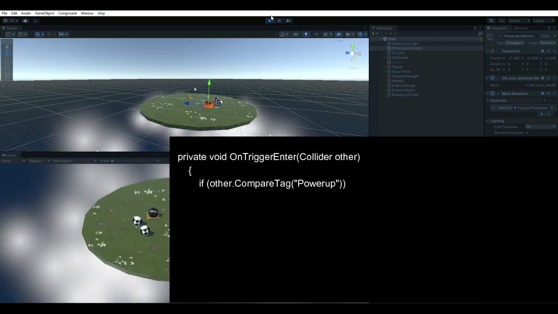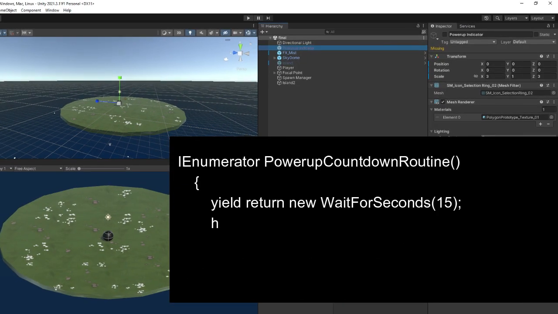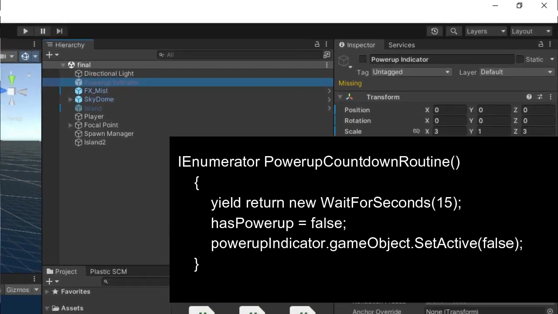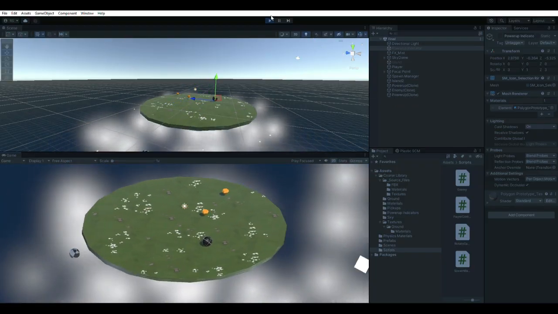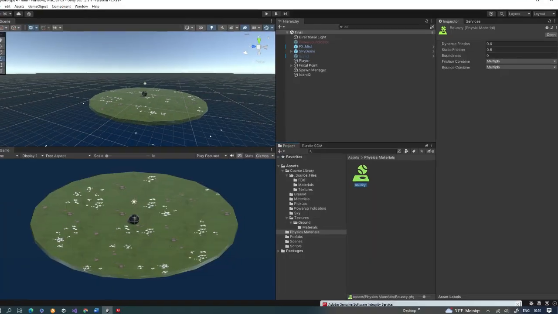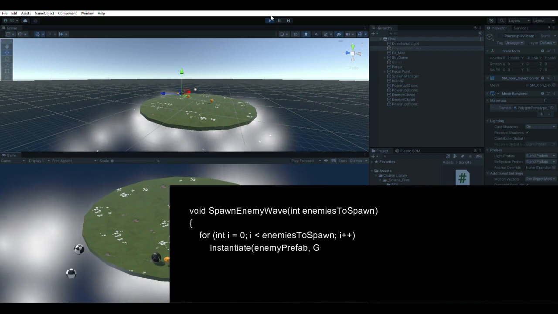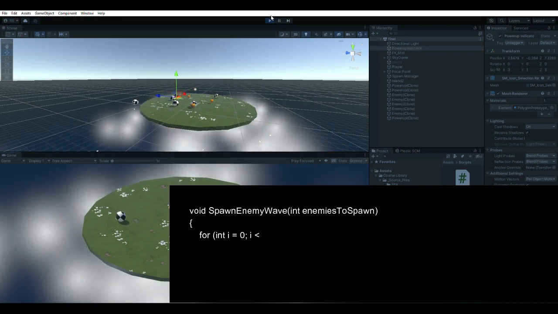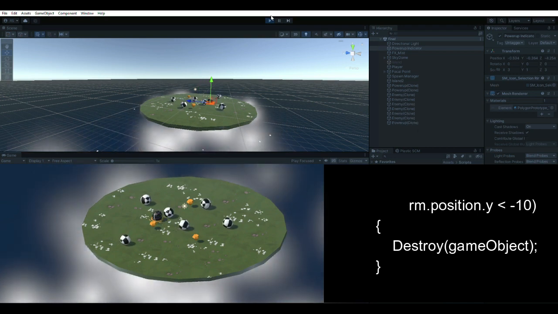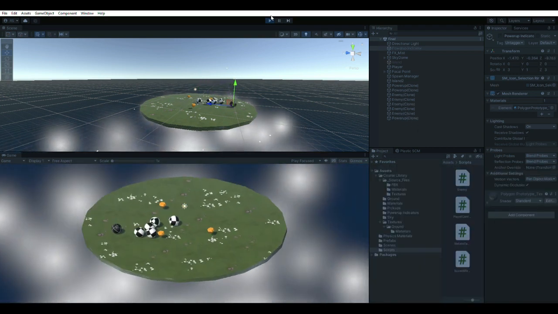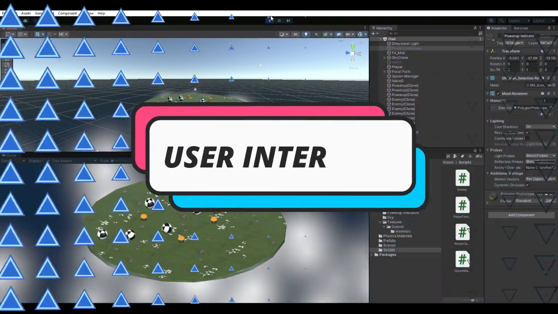I used IEnumerator and coroutines for power-ups, made game objects active and inactive to create a power-up indicator for visual awareness. I created a physics material to enhance the bounce collision between the enemy and the player, created instances for enemy spawn, used out-of-bounds code to delete enemies once they fall from the island, and increased the enemy count after every wave and spawn power-ups after new waves.